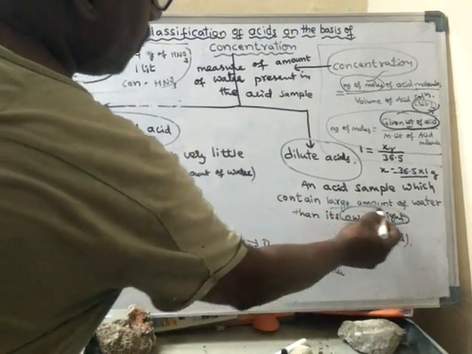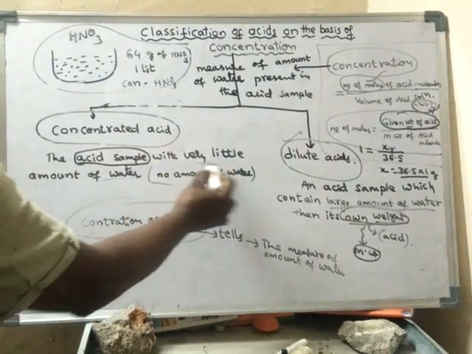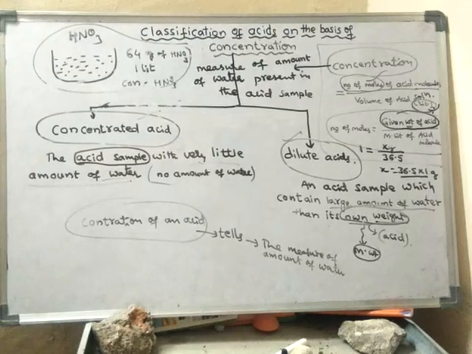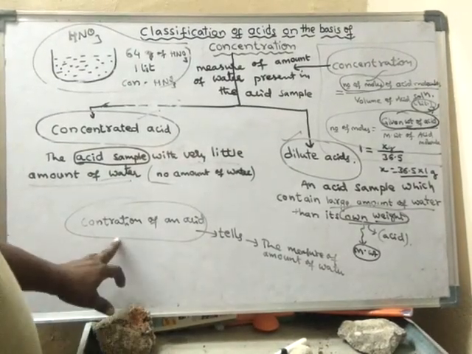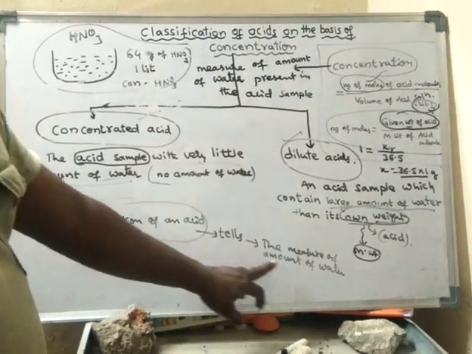If a large amount of water is present, then it is said to be dilute acid. If very little amount of water is present, then it is said to be concentrated acid. So like that, the concentration of an acid can be decided based on the measure of the